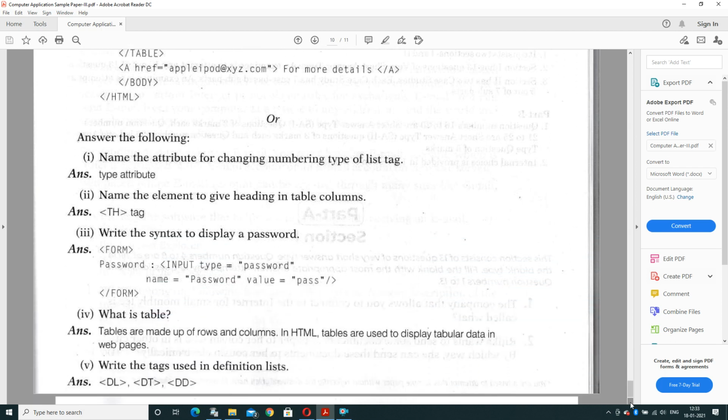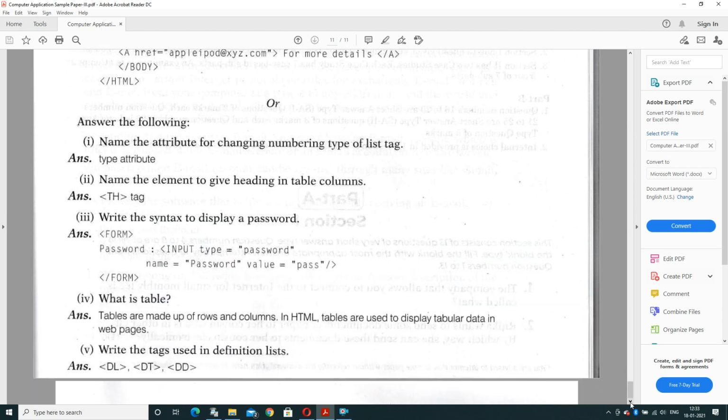Afterward it is an internal choice question. The internal choice questions are also given, that is 5 sub-questions are given. Like: name the attribute for changing the numbering type of your list tag. For changing the numbering type we will use the type attribute, and numbering can be changed generally in ordered and unordered lists, like it can be alphabetic, numeric or Roman also.